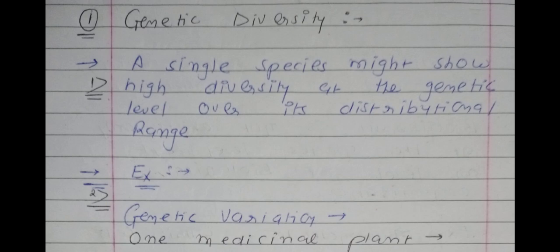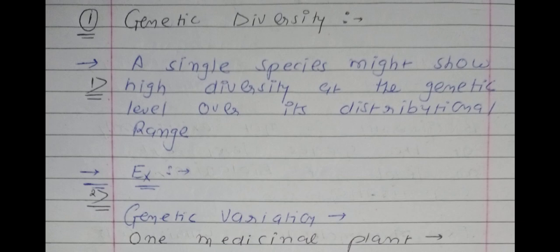A single species might show higher diversity at the genetic level over its distributional range. It means that in genetic diversity only one species is included. Suppose we are including only humans. Humans show diversity at the genetic level.